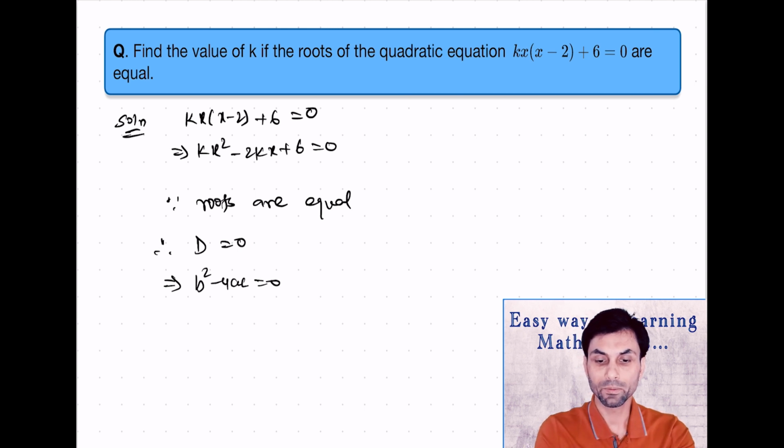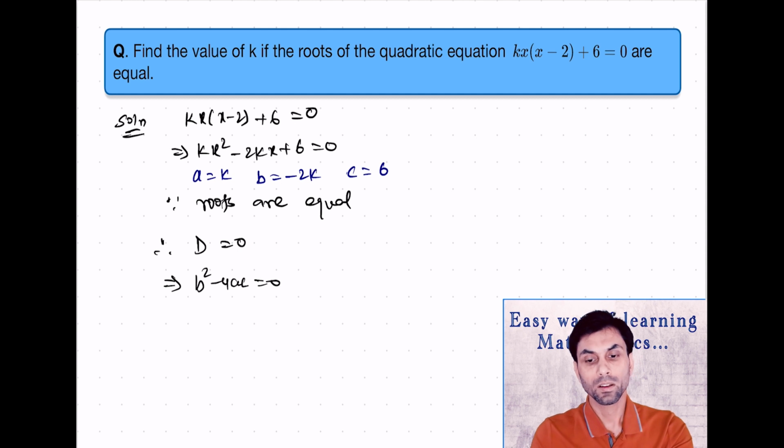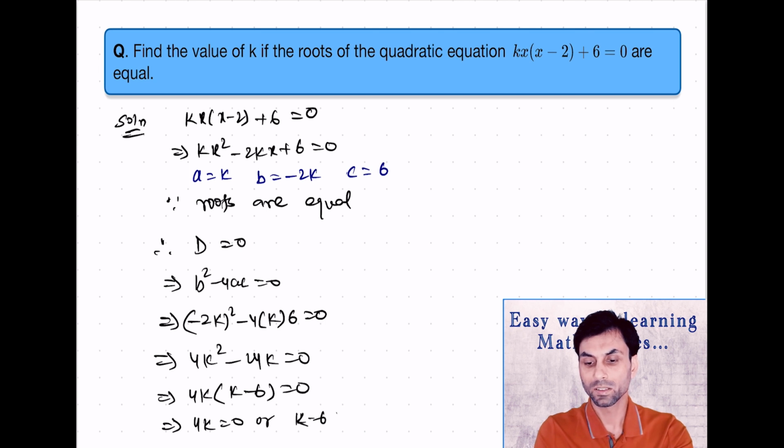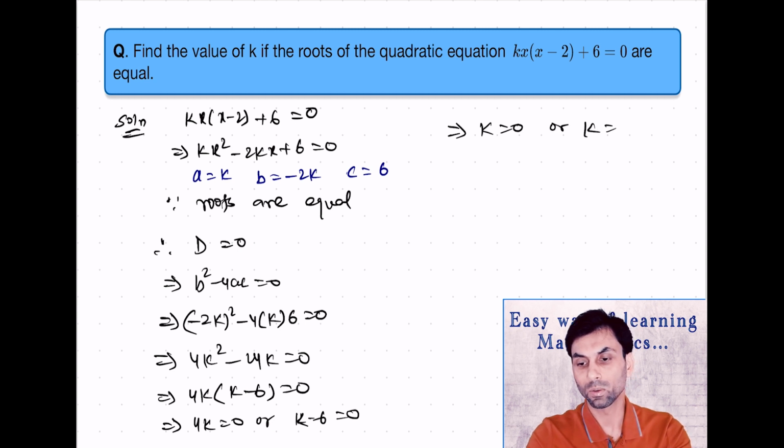And here the value of a is k, the value of b is minus 2k, and the value of c is 6. On substituting these values, we'll get (minus 2k) whole square minus 4 into k into 6 equals 0, which will be 4k square minus 24k equals 0. Here we can take 4k common, that will be 4k into (k minus 6) equals 0. Now either 4k will be 0 or k minus 6 will be 0. On solving it, we'll get k equals 0 or k equals 6.